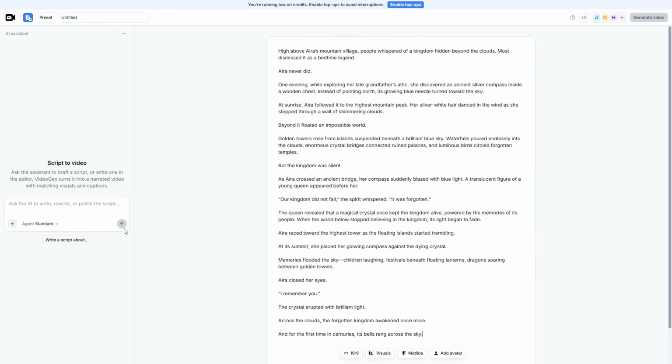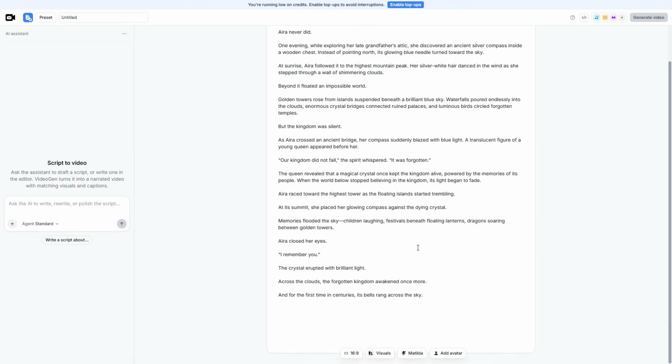And instead of preparing your content with ChatGPT like I just did, you can also do everything directly inside VideoGen using the AI assistant on the left. The AI assistant can help you generate ideas, write a script, or edit your existing content without switching to another tool. In this case, my script is already ready, so let's move on to the settings below.